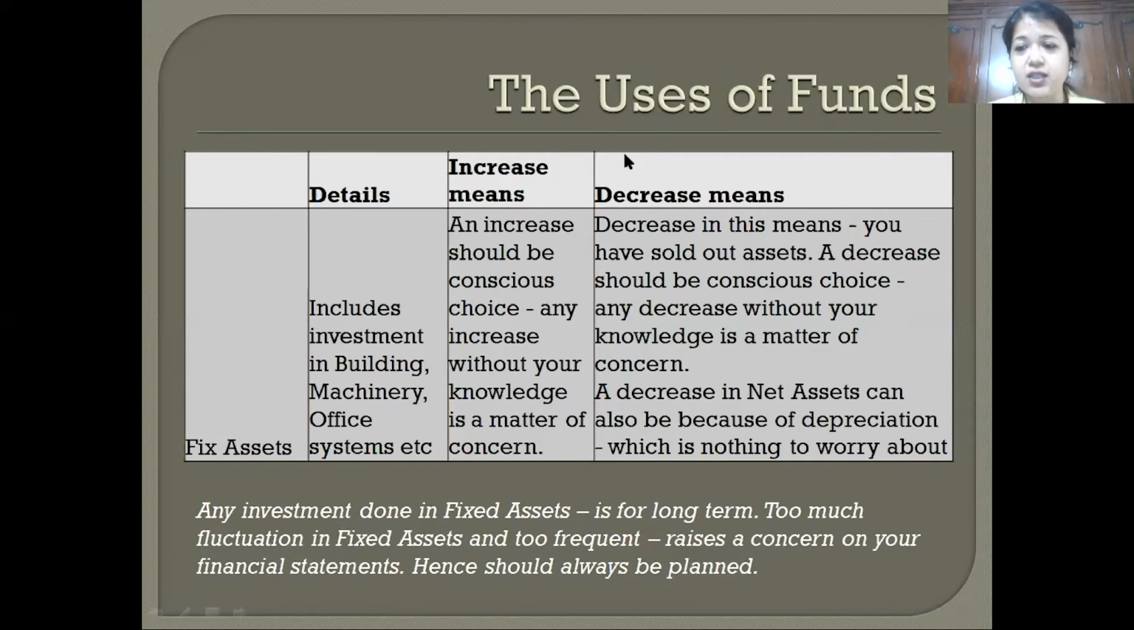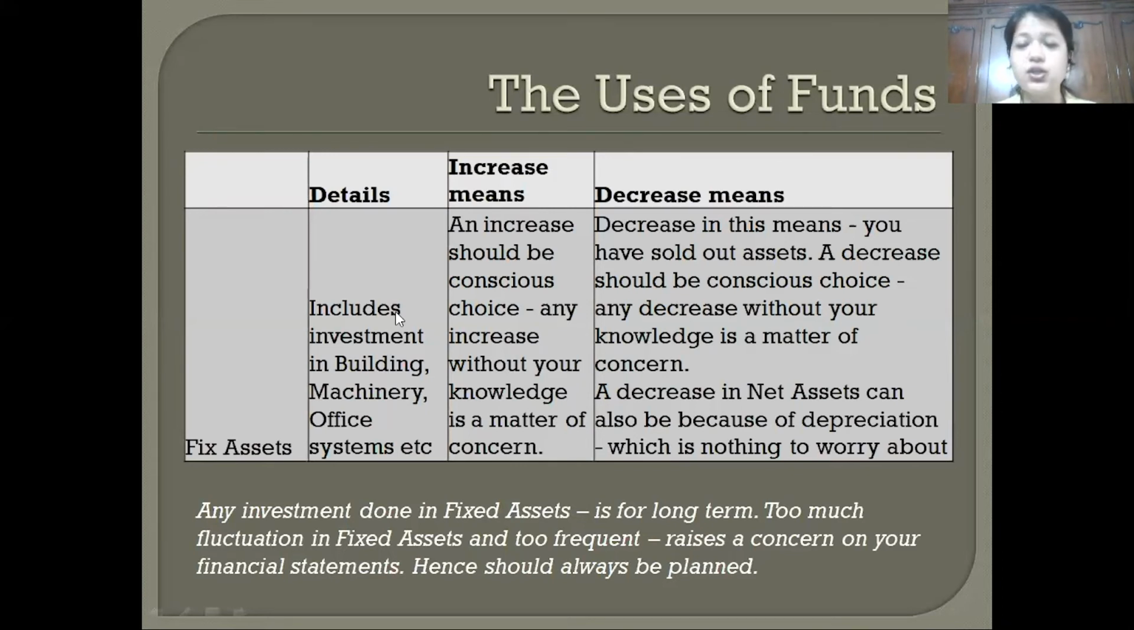And as we said, in manufacturing companies, the fixed assets will always be higher. In trading companies and service companies, the fixed assets will always be on a very low side. So what does it include? This includes building, machinery, office systems, etc. And any investment done in fixed assets is done for the long term. It is never done for 2 months, 3 months, 6 months. Anything that you invest for 2 months, 3 months, 4 months is not a part of fixed assets. It will be written off.